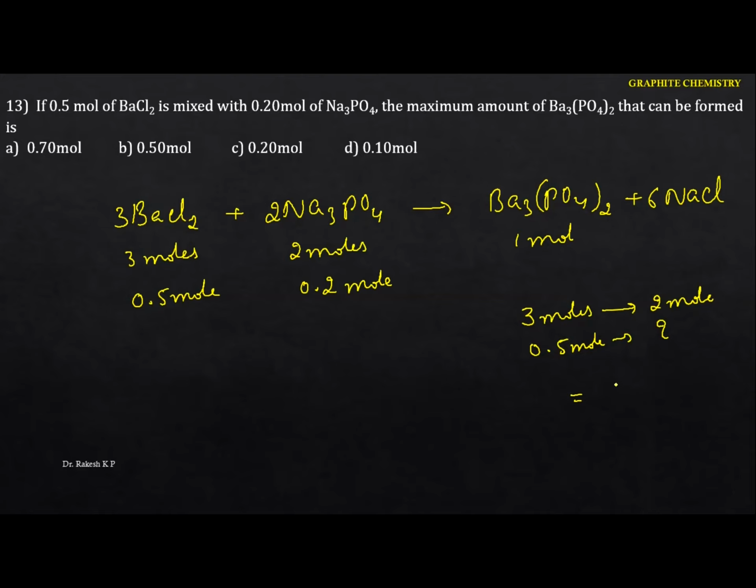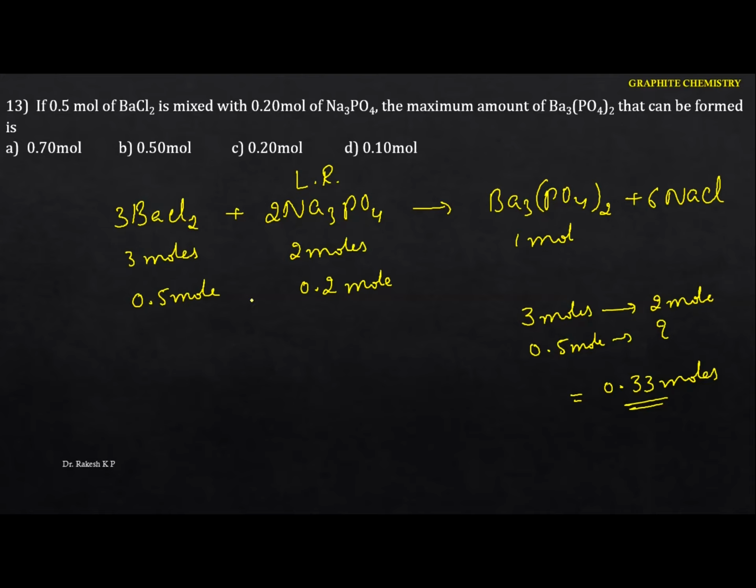Okay, so if you do the cross multiplication here we are going to get 0.33 moles. That means the requirement of sodium phosphate is 0.33 moles, but availability is 0.2. Hence this sodium phosphate acts as the limiting reagent. That means you have to identify only sodium phosphate as well as the barium phosphate, because the limiting reagent decides the formation of the product. What amount of product you are going to get depends mainly upon the limiting reagent.